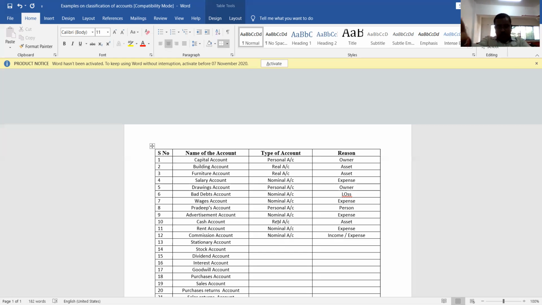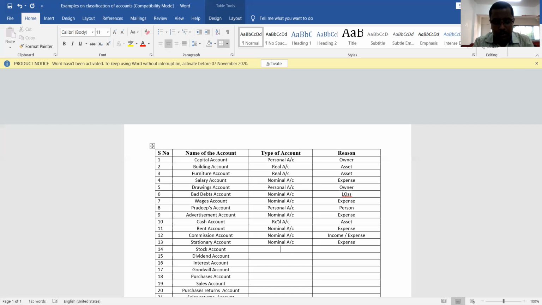That is stationery account. What is the meaning of stationery? The things that are used in an administrative office like paper, pencil, scale, eraser, sharpener, then stapler, punch machine, files, etc. These are all stationery. Shall we consider these as assets of the firm? No, usually we consider stationery as expenditure to the firm. So since it is expenditure, which account is it? It is a nominal account. Why? Because it is an expense. Understood? Okay.